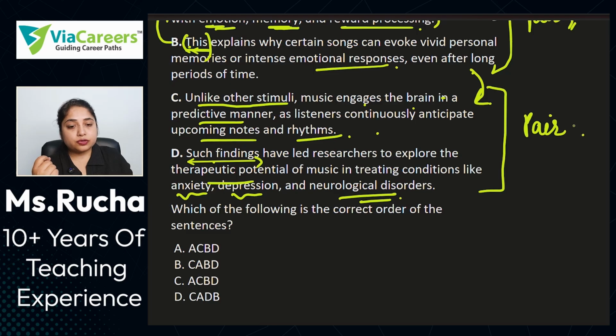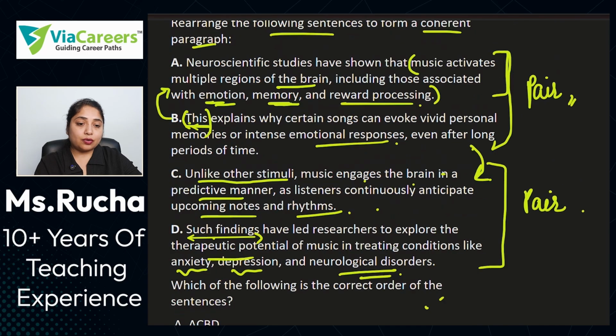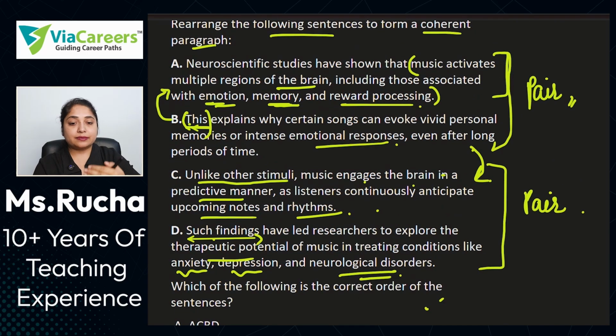So, as we can see very clearly, these two sentences will certainly follow another sentence. They won't be the introductory sentences, because the introductory sentence is already given at the start. A is the introductory sentence, and because A and B is a pair, A and B will come together, and C and D will certainly follow.